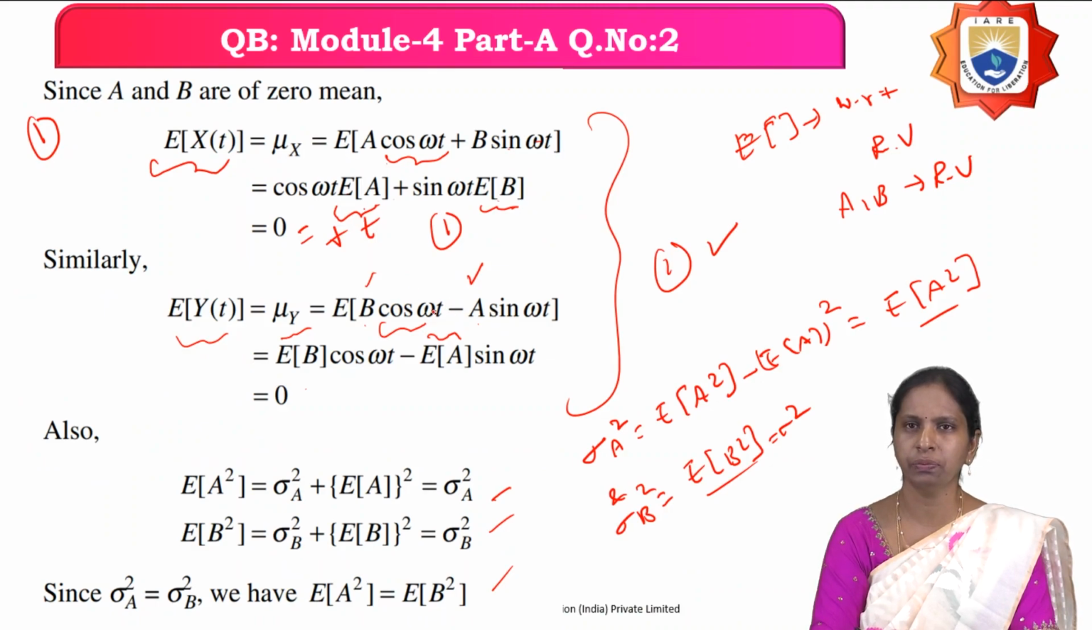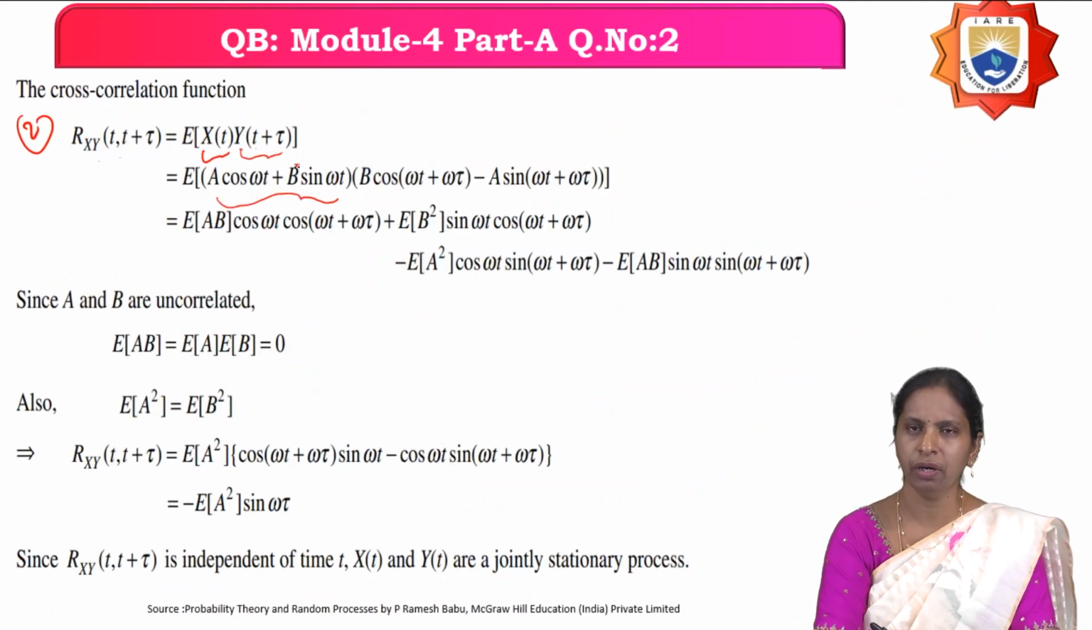But in place of t in y of t, you have to replace it by t plus tau. So in this given random process y of t, replace t by t plus tau. Then we can write down y of t plus tau as b into cos of omega into t plus tau, nothing but omega t plus omega tau, minus a into sin of omega into t plus tau, nothing but omega t plus omega tau. Then just multiply and then simplify.